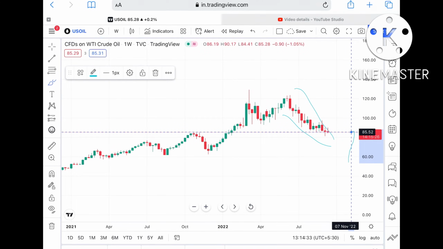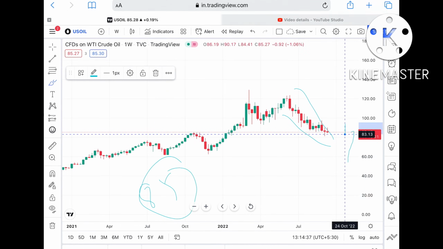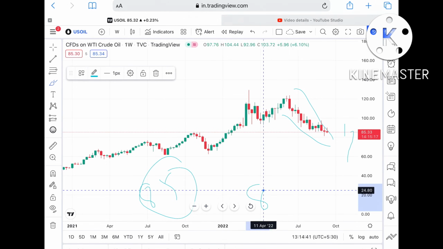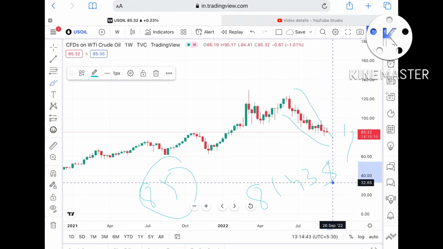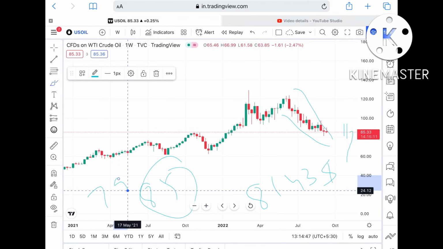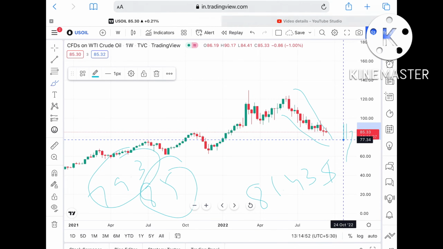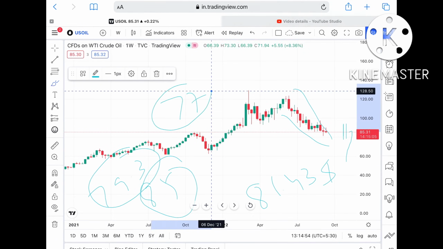If this level doesn't sustain, it can come down again to a level of $85, and if that goes further down, it can touch $81.43. Once the price falls below this level, it can touch $79.3, and if that level goes further down, it can touch a level of $77.